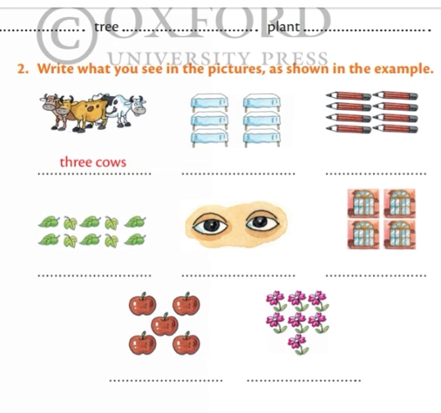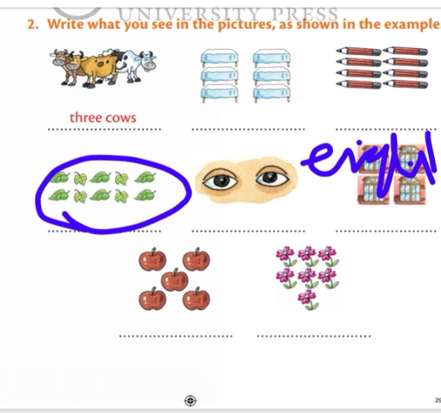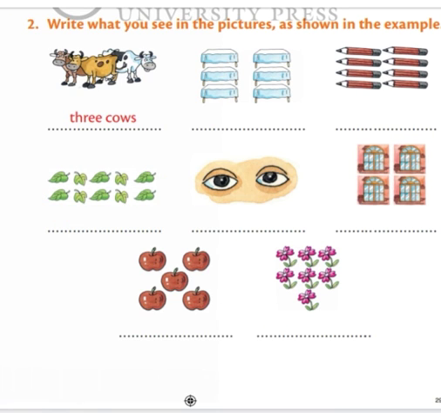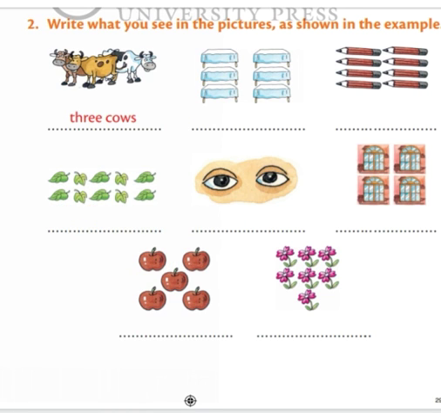Okay, and what are these? Yes, these are leaves. So how many leaves are there? There are 10 leaves. Okay, 10, ten, 10, L-E-A-V-E-S, leaves. It's the plural form of leaf. Okay, 10 leaves.